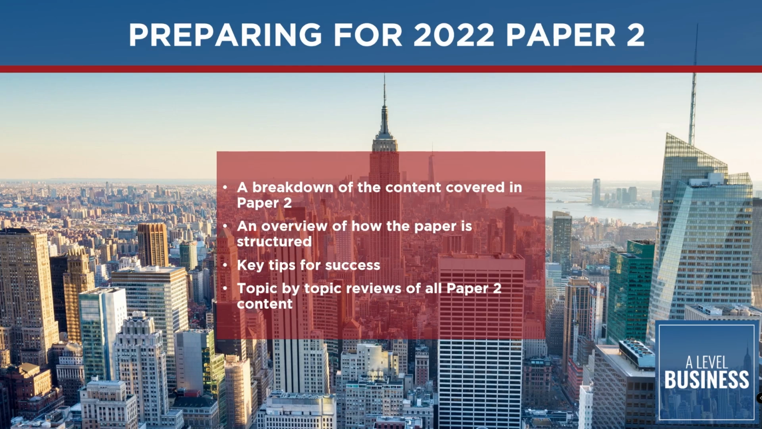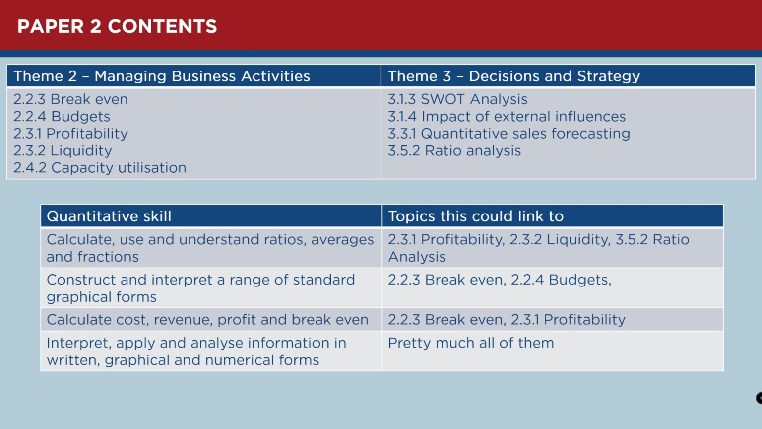We're going to break down the content covered. We're going to talk about how the paper's structured. I'm going to give you some key bits of advice for success there. Those bits of advice are largely going to be the same as they were in Paper 1. And then we're going to go through each area from the pre-information, the advanced information, topic by topic.